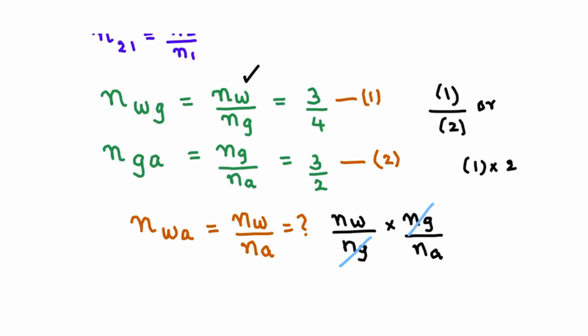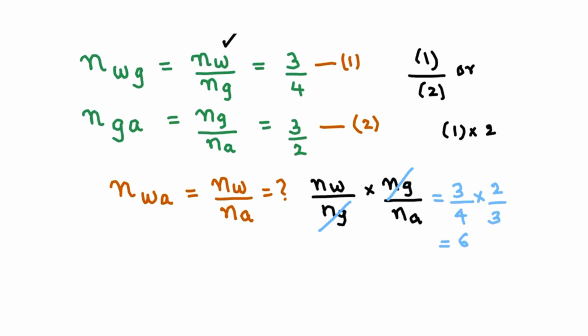So how will you find it? 3 by 4 divided by means into the reverse, 2 by 3. So what will be our answer? It will be 6 by 12, which is 1 by 2. So this is how we solve the numerical with respect to refractive index.